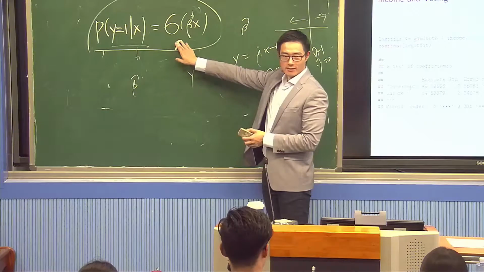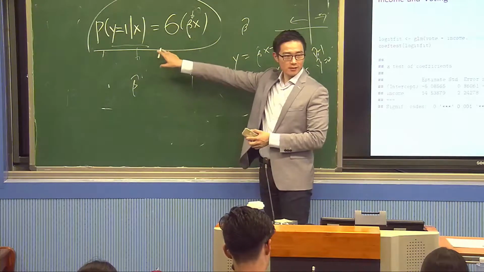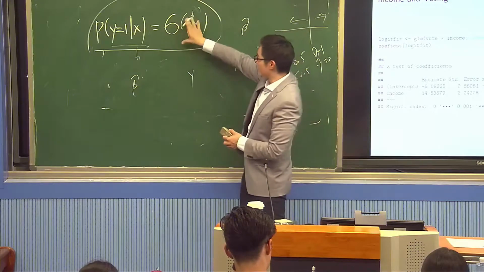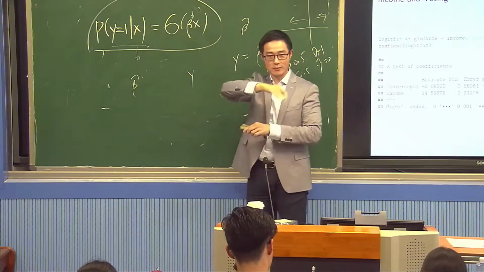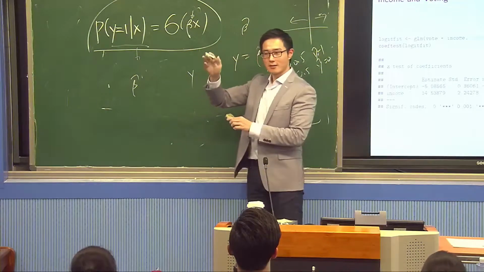It's not a linear model in X, right? Is this a linear model in X? It's not a linear model in X. The sigmoid function is not linear. It's an S shape, right? But how about the decision boundary? Is the decision boundary linear or nonlinear?